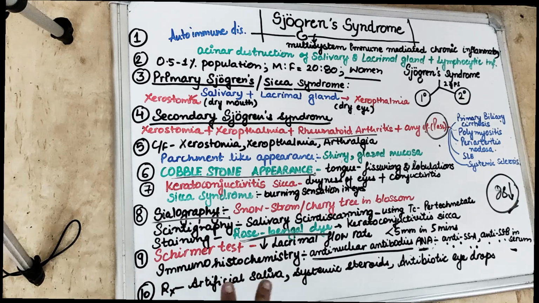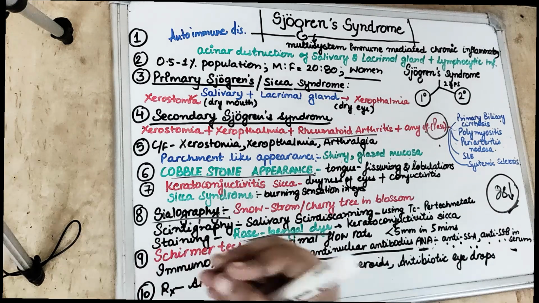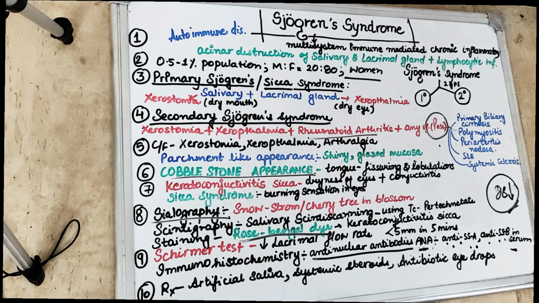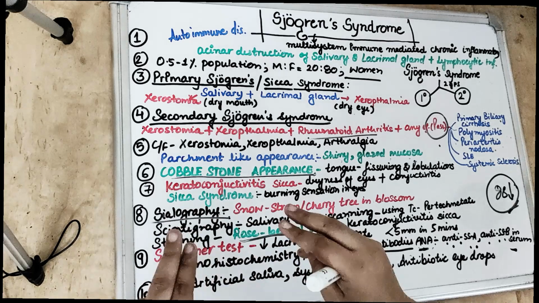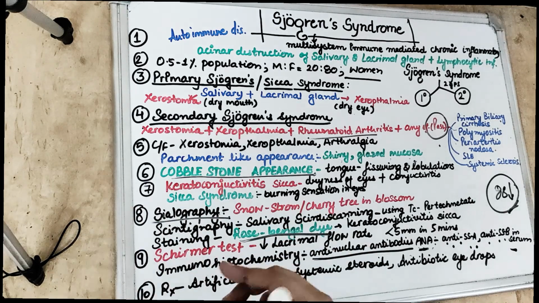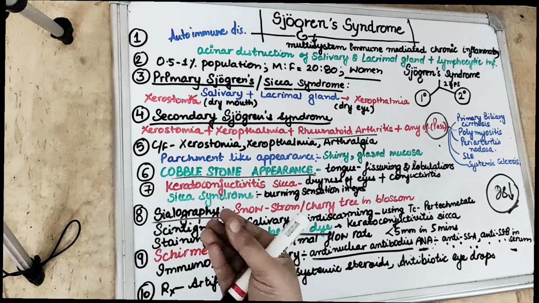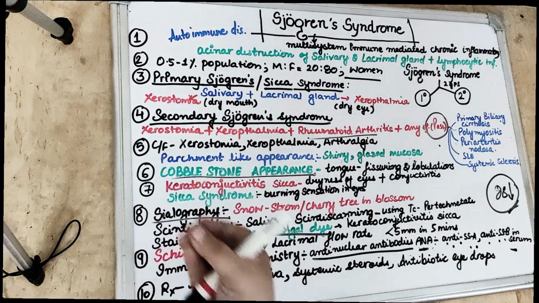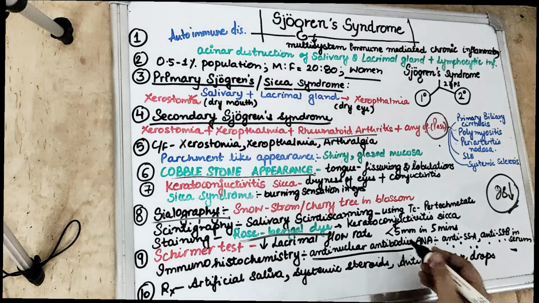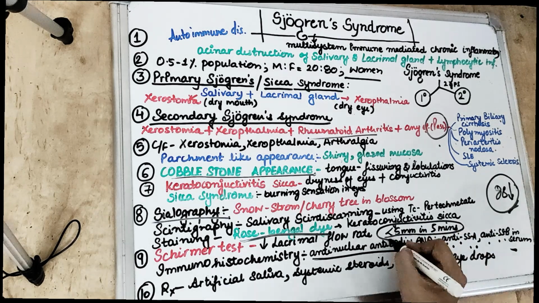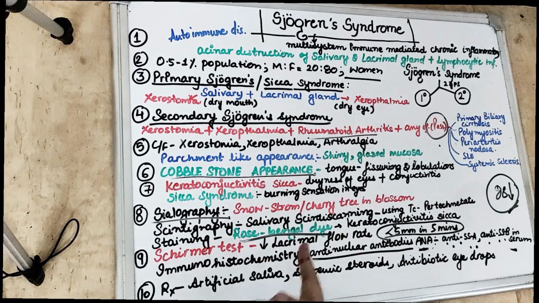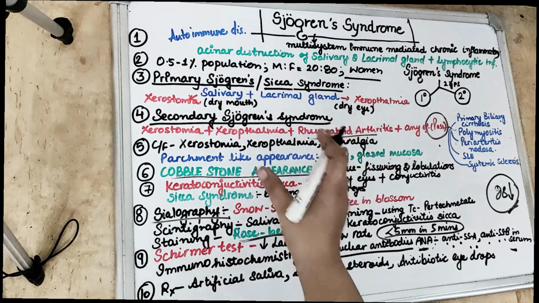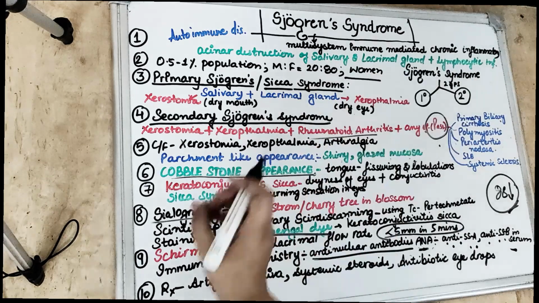Also we can check with the Schirmer's test. Schirmer's test is to check the reduced lacrimal flow. We put a filter paper between the eye and the eyelid, and then we check the degree of the tearing. How much tear is coming out of the eyes, that filter paper is going to absorb. So if the tear is less than 5 millimeter in 5 minutes, that means the patient is positive for Sjogren's syndrome. That means there is decreased lacrimal flow rate. So Schirmer's test is used to investigate Sjogren's syndrome.